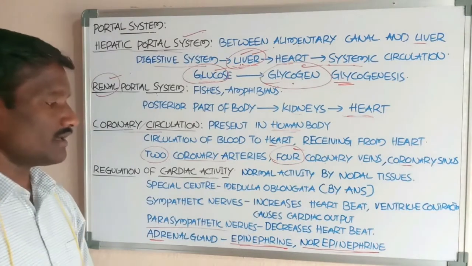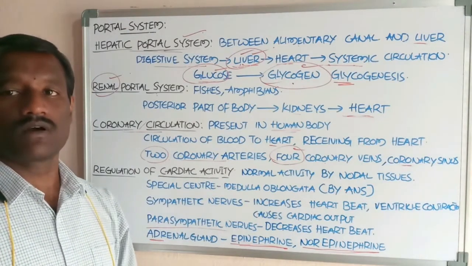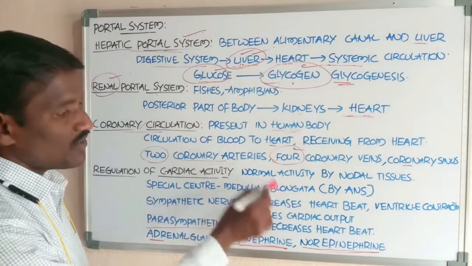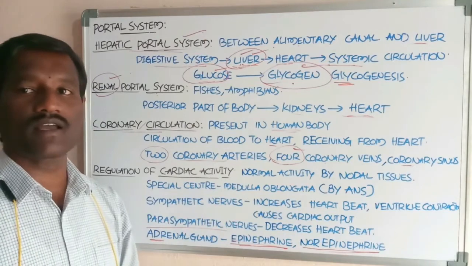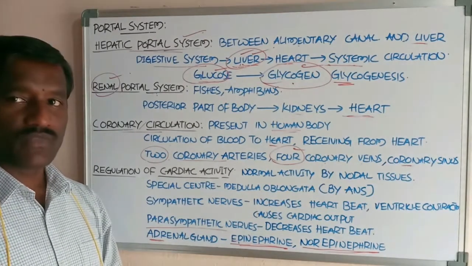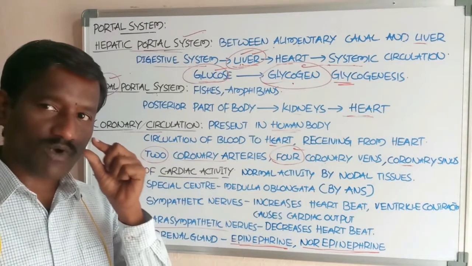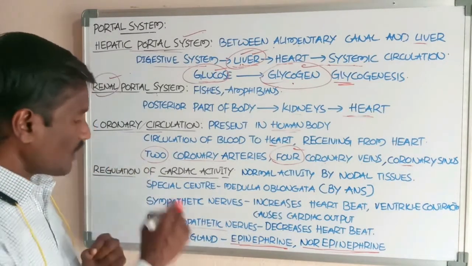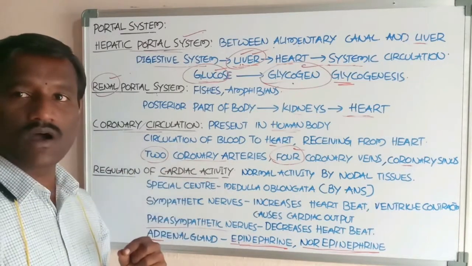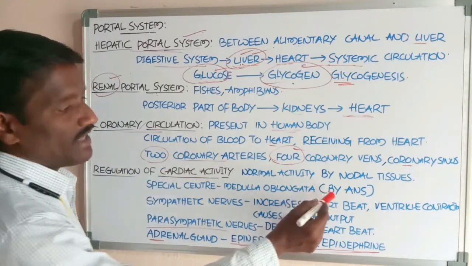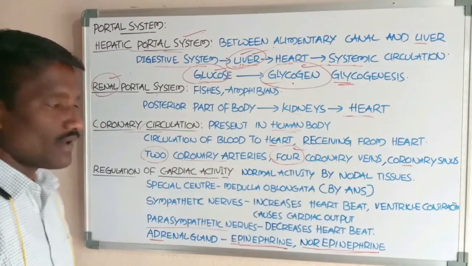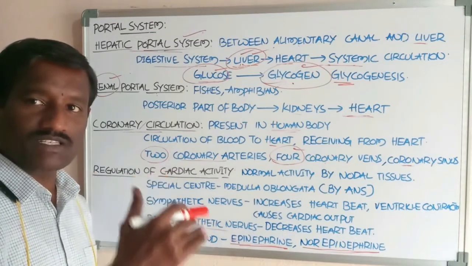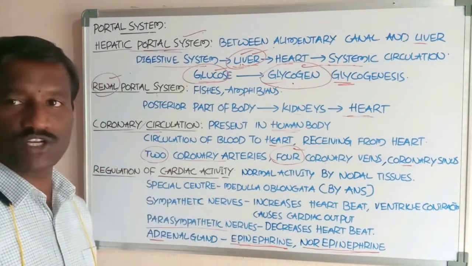The heart is also regulated by a special center present in the medulla oblongata. The medulla oblongata is part of the hindbrain. This center controls the heart function with the help of the autonomic nervous system. The autonomic nervous system consists of two types of nerves: the sympathetic nerves and the parasympathetic nerves.